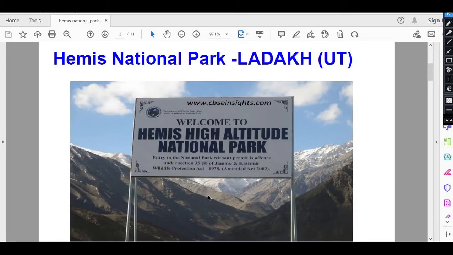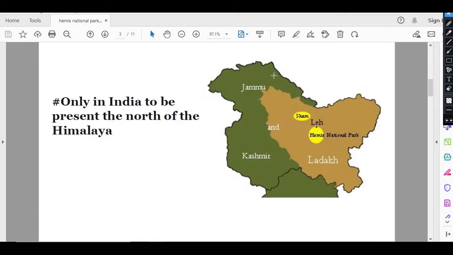In today's video, we will discuss Hemis National Park, the only national park in the UT of Ladakh. So let's dive in. First, we will discuss the location of the park. So let me take you to Google Earth.